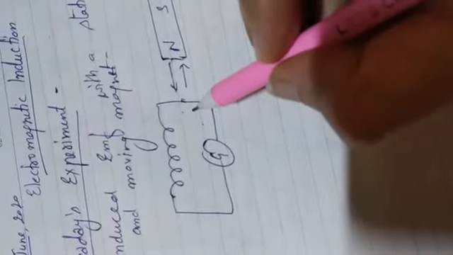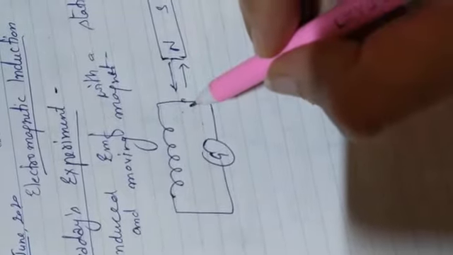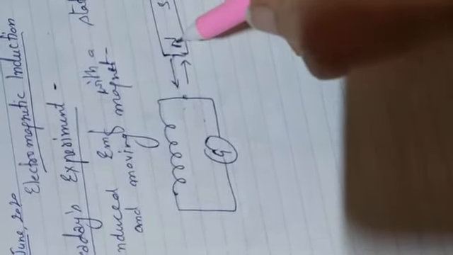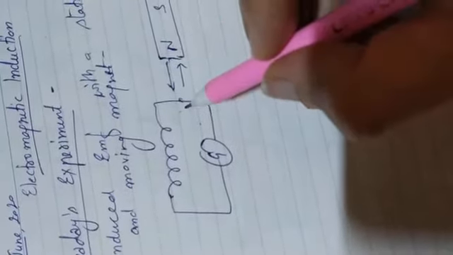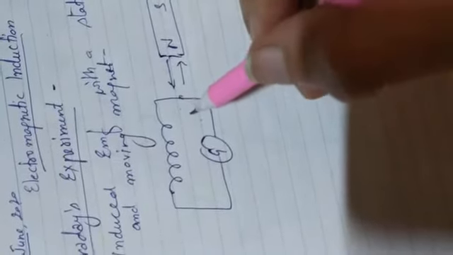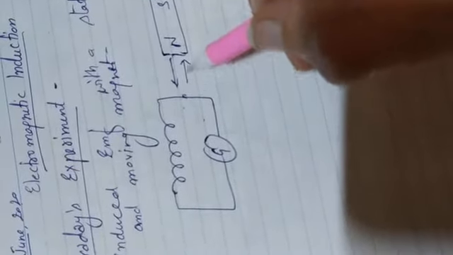As the magnet moves, the magnetic flux will change. How does it change? As we come near the coil, the magnetic field increases, because it is less at a distance and increases toward the coil, so the flux is changing. As we take the magnet away, the magnetic field decreases. Since the magnetic flux is changing, EMF is induced.